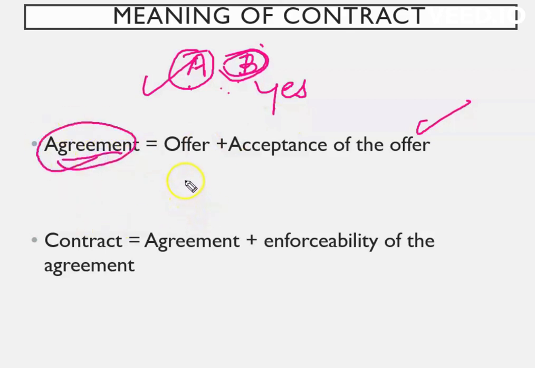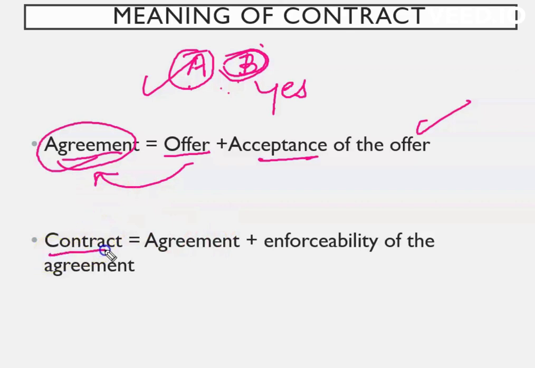There are many examples of agreement. Suppose your mother is asking you to bring some vegetables or some fruits when you're coming back home. So she says something to you and you accept that. So there is an agreement, right? That statement may be in the form of an offer also, and when you accept that offer, it makes an agreement. I hope it is very easy.